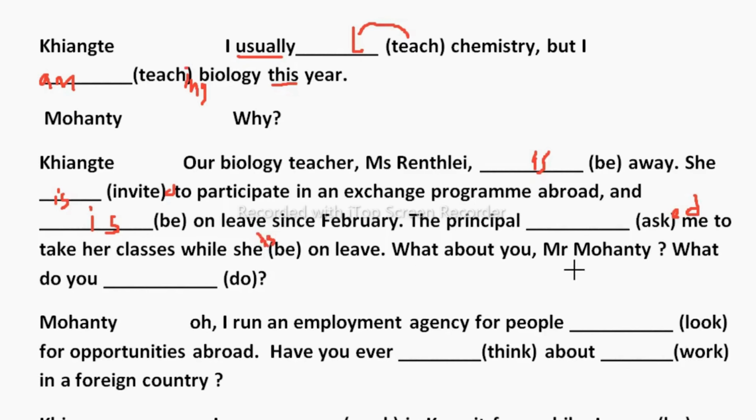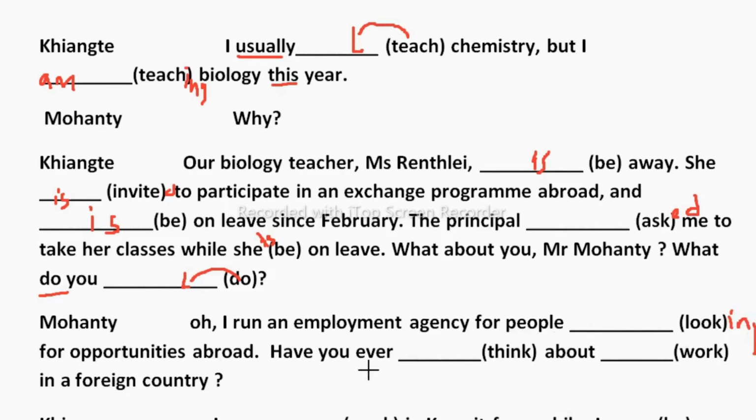What about you, Mr. Mohanty? What do you dash? So again this do form gets do only, same as it is. What do you do? Next one, oh, I run an employment agency for people looking, because you are talking about continuation, you are running some employment agency, for people looking for opportunities abroad.